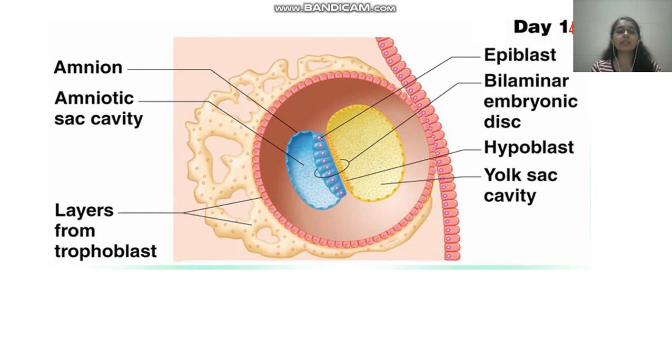Near the epiblastic layer they'll have the amnion sac, and near the hypoblastic layer, hypo means down, so the hypoblastic layer will have a yolk sac. Together this will form a bilaminar embryonic disc. The one near the amniotic sac cavity is known as epiblast. The one near the yolk sac cavity is known as hypoblast. Hypoblast is niche and epiblast is upar, as the name suggests. Okay. So once this is formed, let's see what happens next.